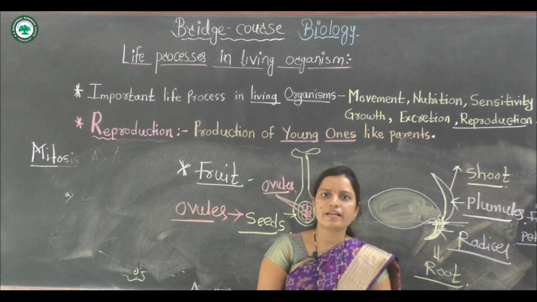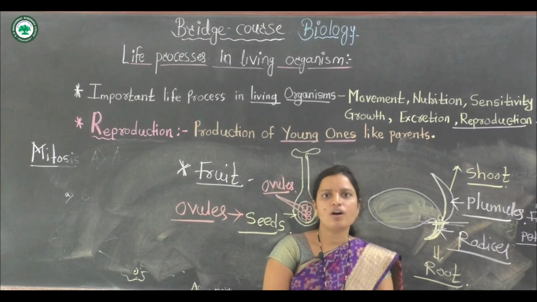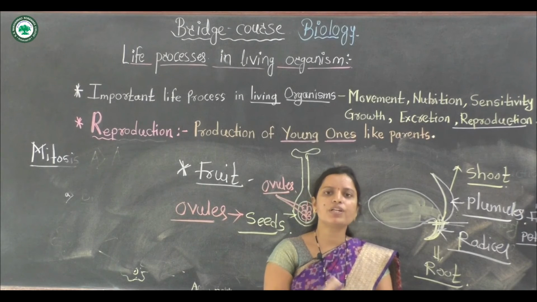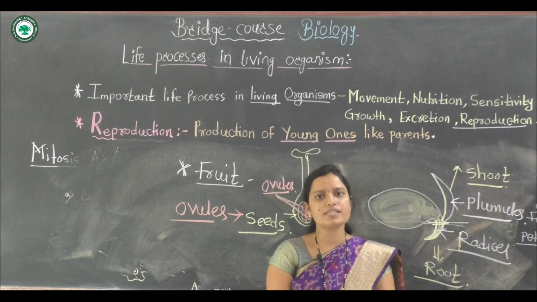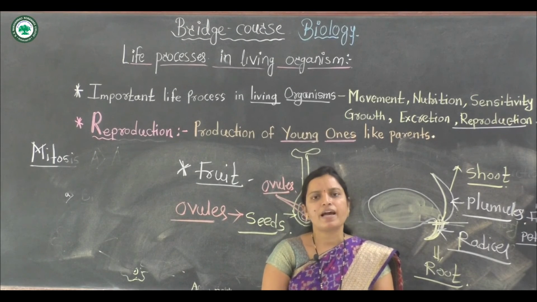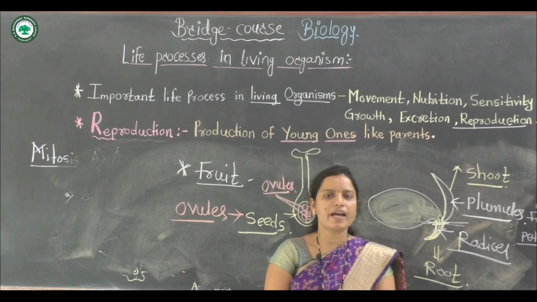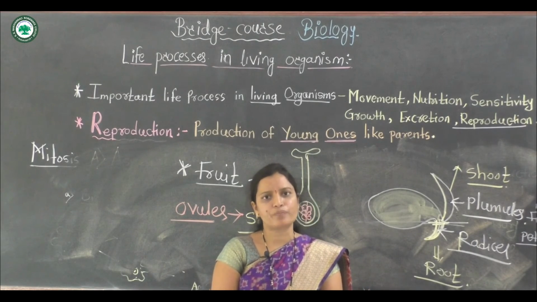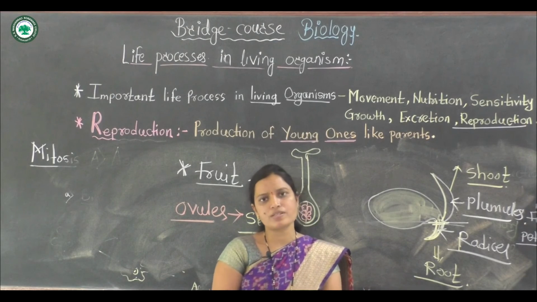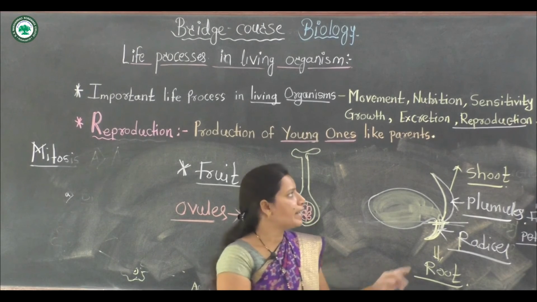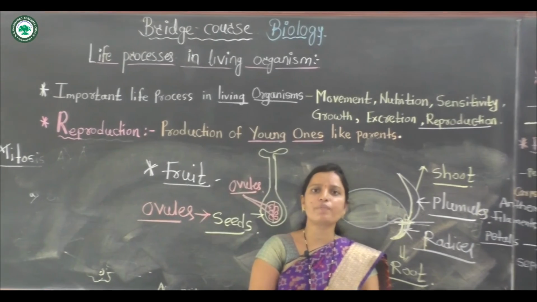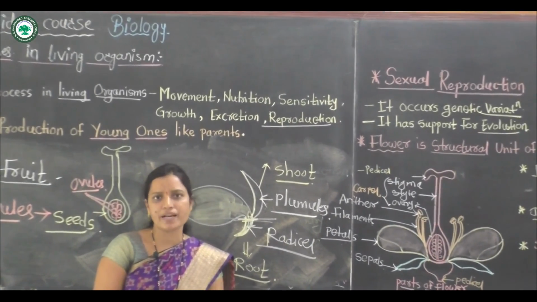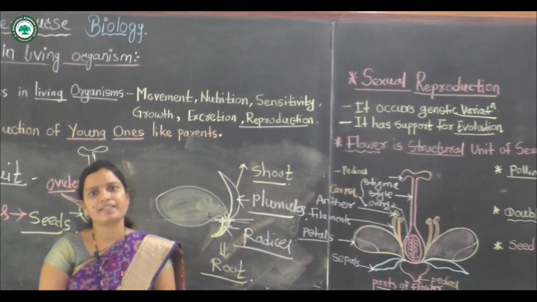Asexual reproduction also occurs in higher plants, meaning vegetative propagation takes place in higher plants, and there are natural and artificial methods of vegetative reproduction. This is one type of asexual reproduction. The next point is sexual reproduction. Sexual reproduction is biparental and involves two parents.